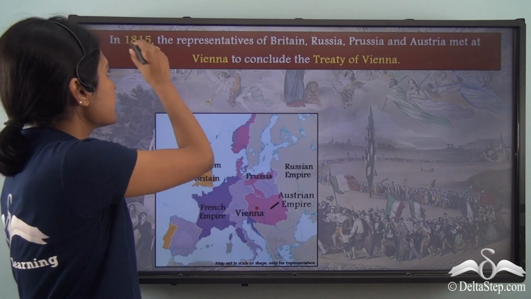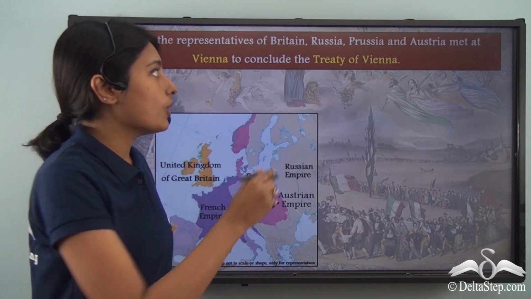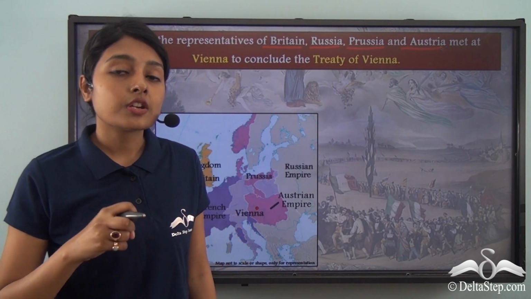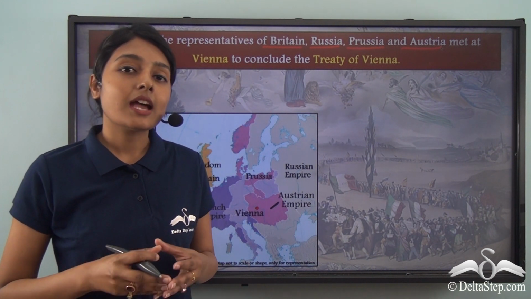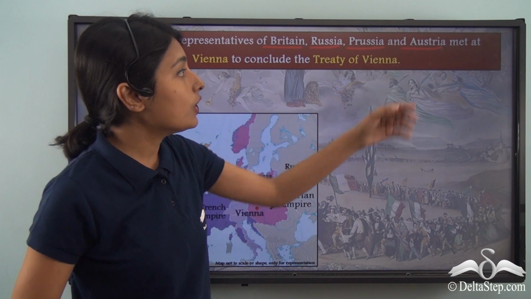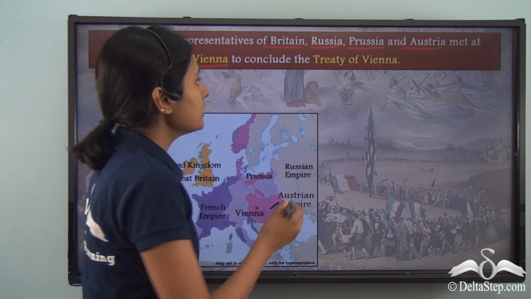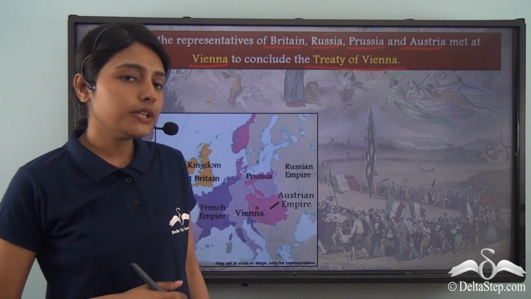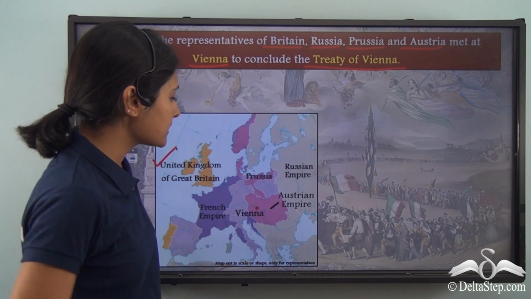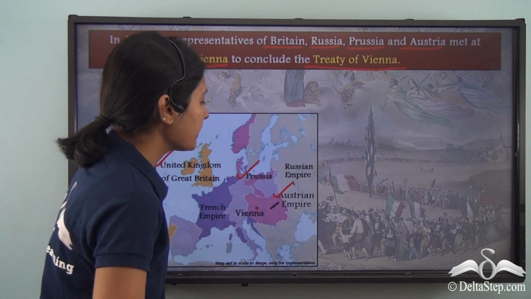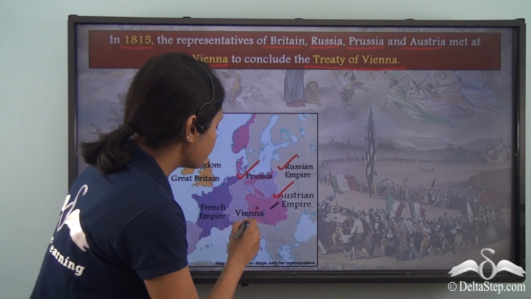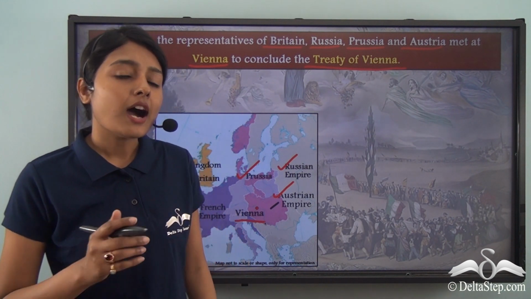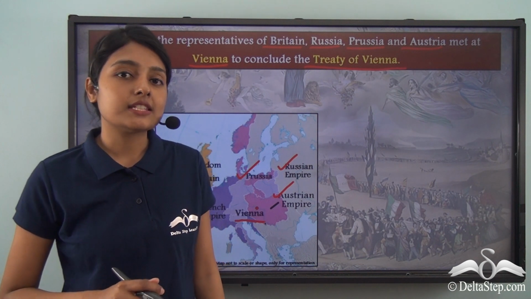In the same year, that is in 1815, the representatives of Britain, Russia, Prussia and Austria, all those countries that had together defeated Napoleon, now met at Vienna to conclude the Treaty of Vienna. So all these territorial units like the United Kingdom of Great Britain, Prussia, Austrian Empire, Russian Empire met at Vienna, and they were to decide what was to be the fate of Europe after the defeat of Napoleon in 1815.